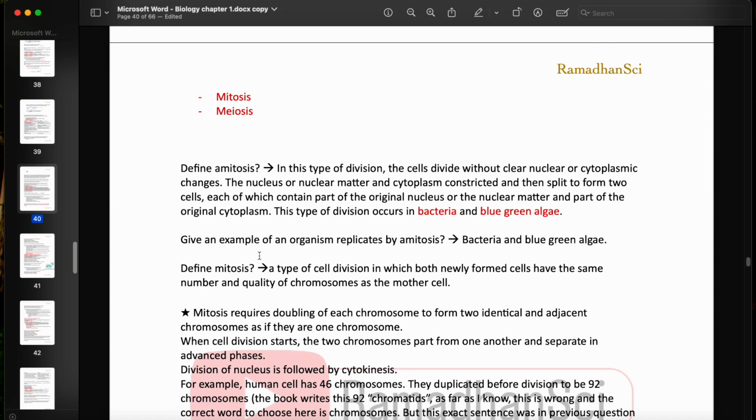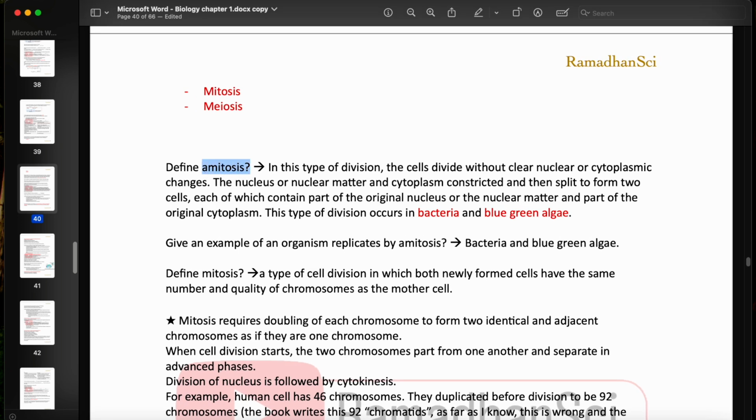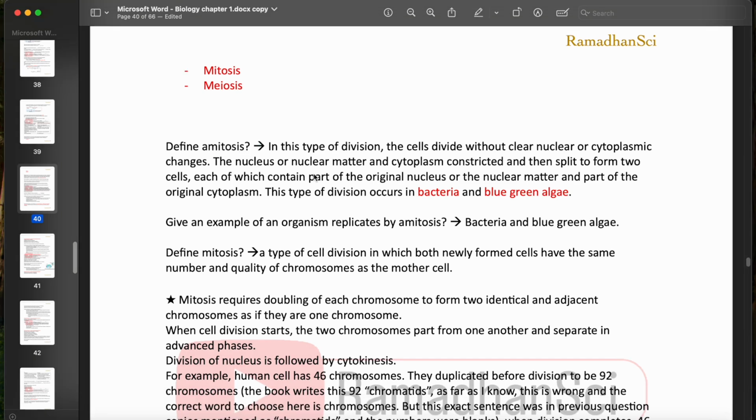Now let's start with amitosis. Amitosis is also called direct cell division or binary fission. So if you see those two terms, they mean amitosis. You can think about amitosis being a simple form of mitosis, because it's not as complex as mitosis. There's not much happening here. There's no spindle formation, and no condensation of chromatin into chromosomes. Nothing much happening here, really.